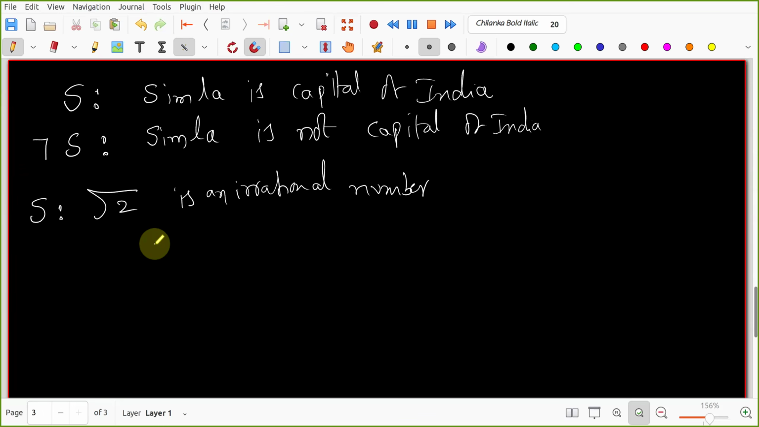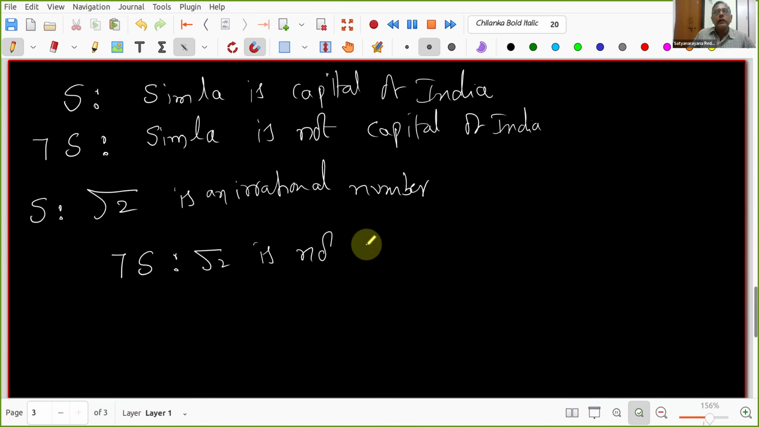So we start by taking the contradictory statement, which is root 2 is not irrational. Good, very good. Today onwards, what you need to say is, we'll take the negation statement. This is my statement, and I want to show this is true, but people take its negation. What is that? You have very rightly pointed out.